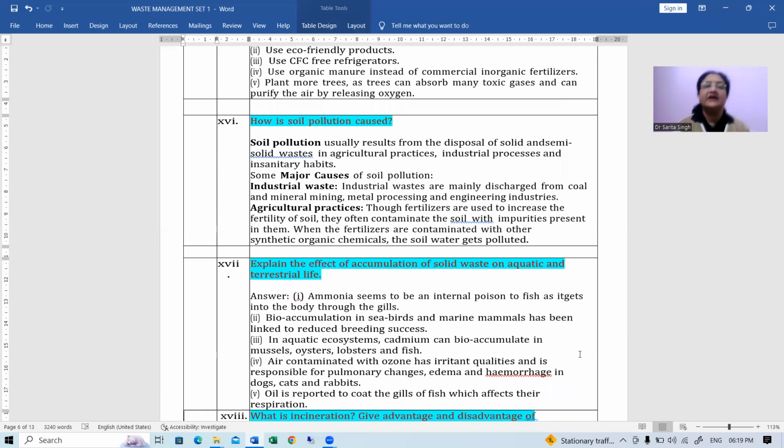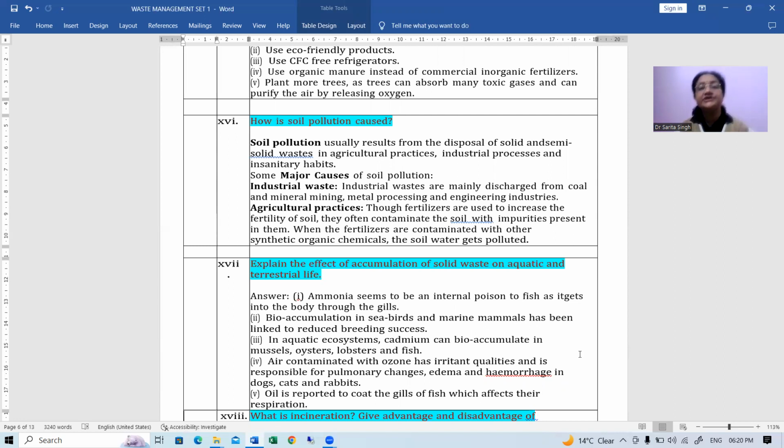So instead of using that, let's start using the eco-friendly products which can easily be recycled or easily disposed of. Next, we can use CFC-free refrigerators or air conditioners and all, right? Then use organic manure instead of commercial inorganic fertilizers or pesticides, insecticides.